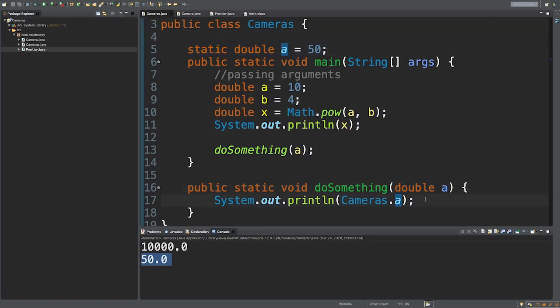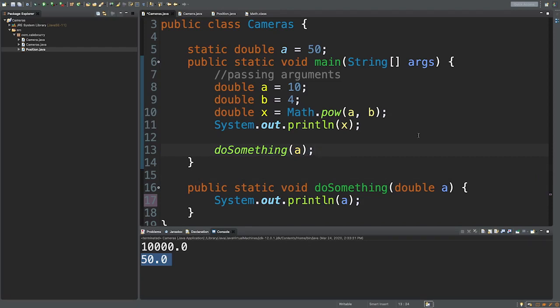All right, but here's the next question. What if we want to access this variable a from this method? Because if we say Cameras.a, we're referring to the field. If we just say a, we're referring to the parameter. How do we refer to the variable that we're passing in as an argument? Well, it's actually not possible. Always consider methods to be self-contained and don't consider where they're being invoked.